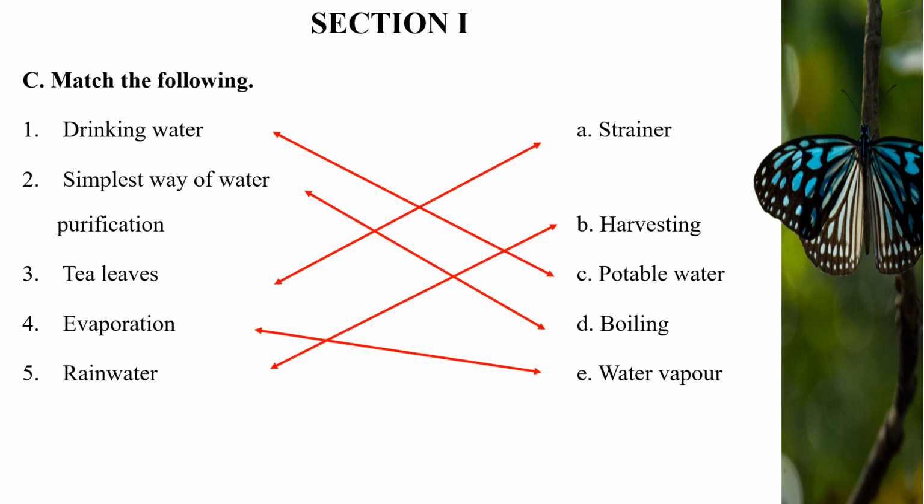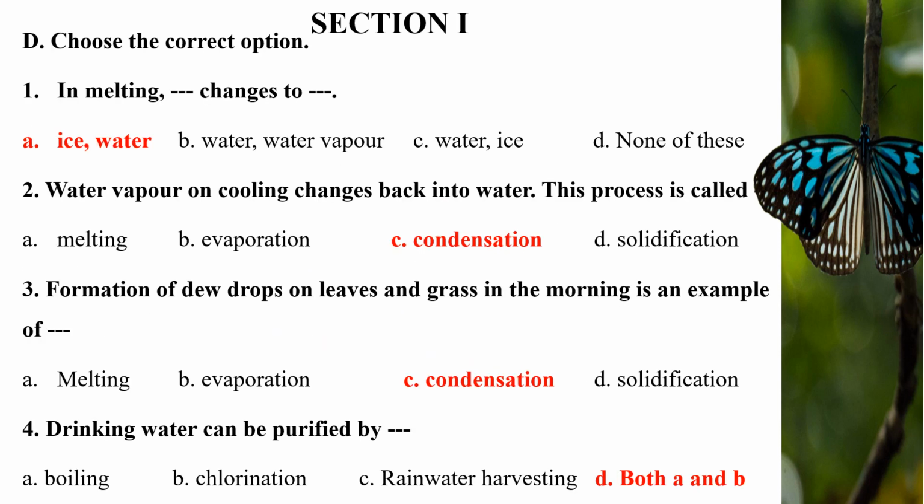Match the following. First, drinking water is matched with C. Potable water. Second, simplest way of water purification is matched with D. Boiling. Third, tea leaves is matched with A. Strainer. Fourth, evaporation is matched with E. Water vapor. Fifth, rainwater is matched with B. Harvesting.